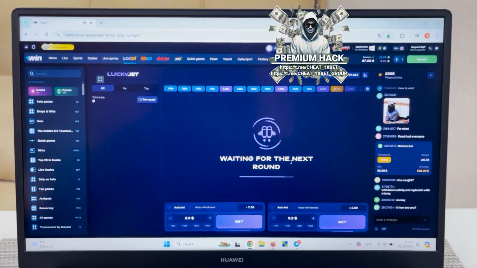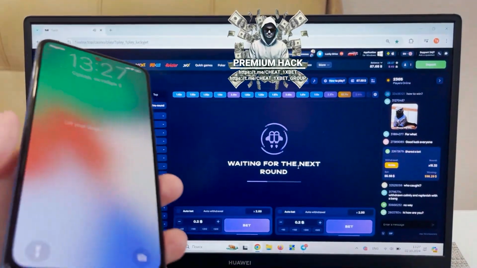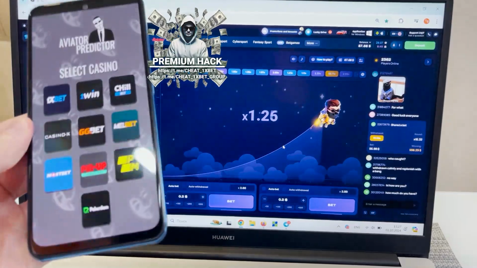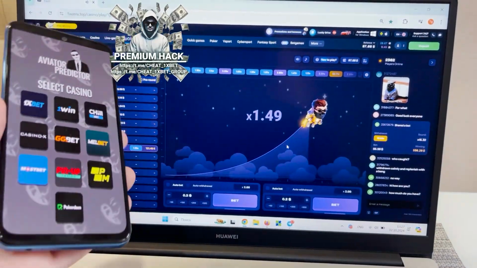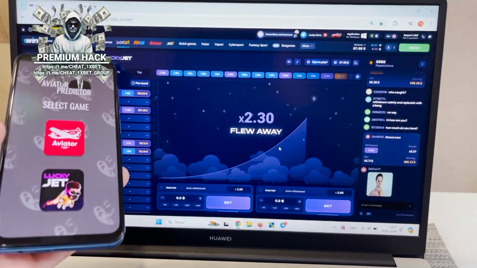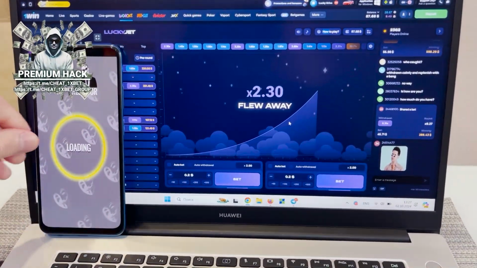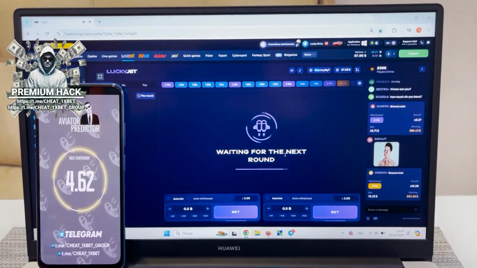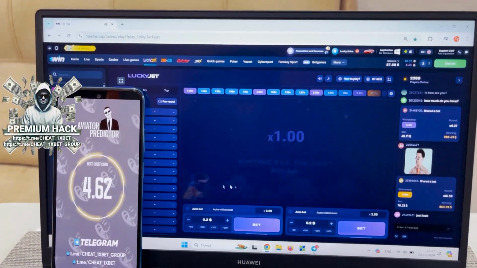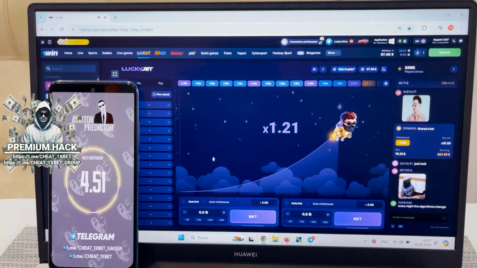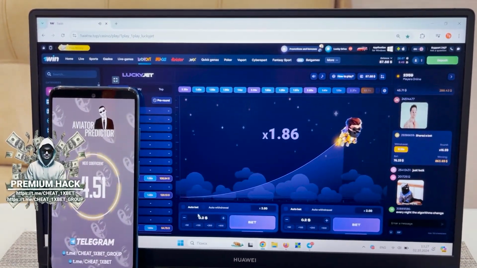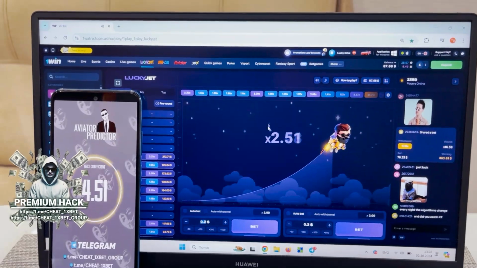Now I take my Android phone and start my app, Aviator Predictor for 1win, and the Lucky Jet game. Look how I play and win. Look here, is the next coefficient. Next coefficient 4.51. Look how it works.